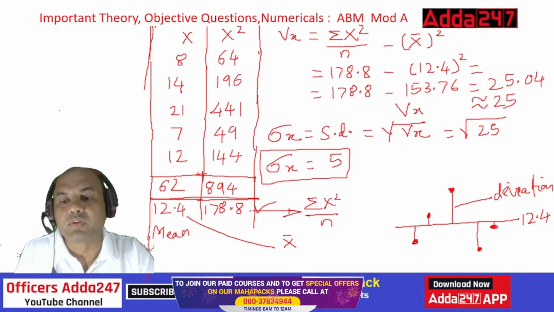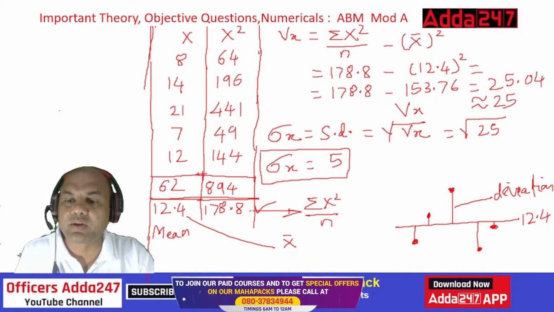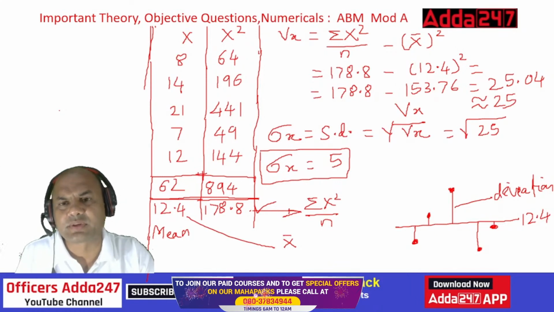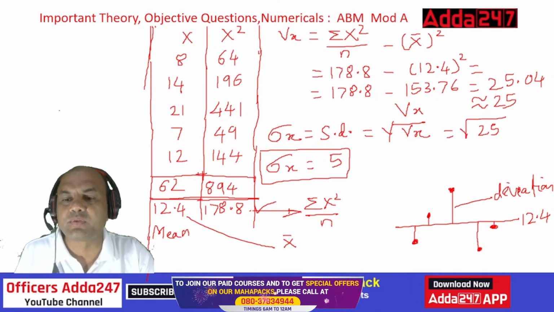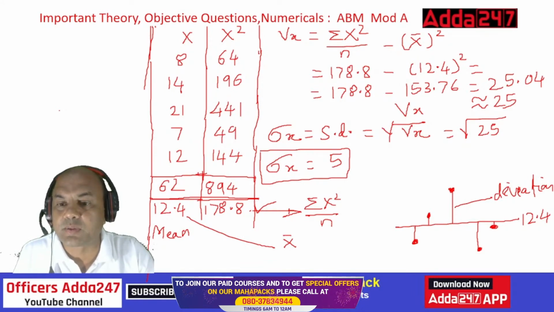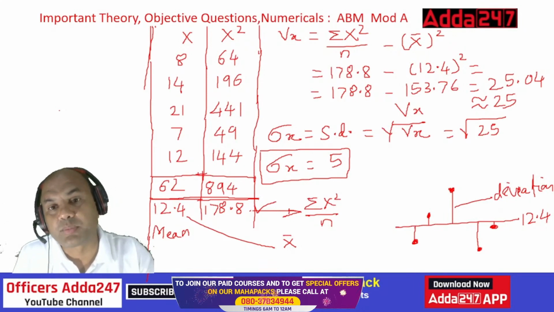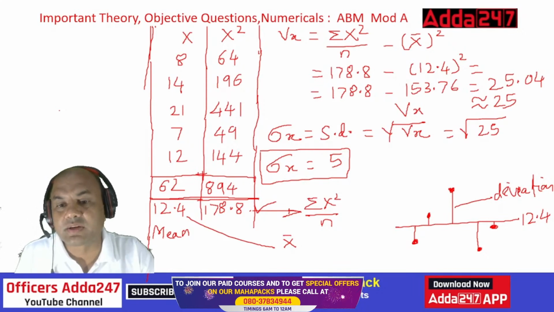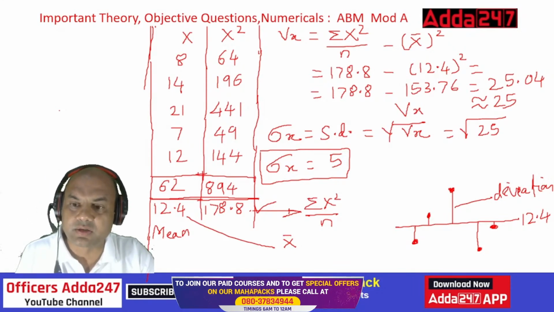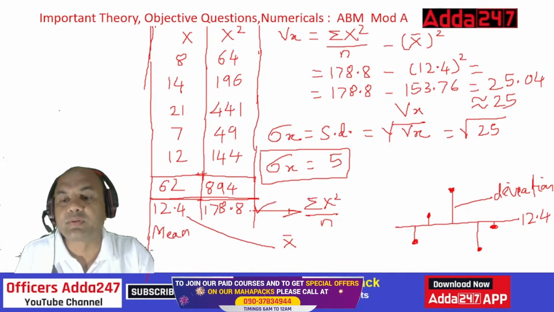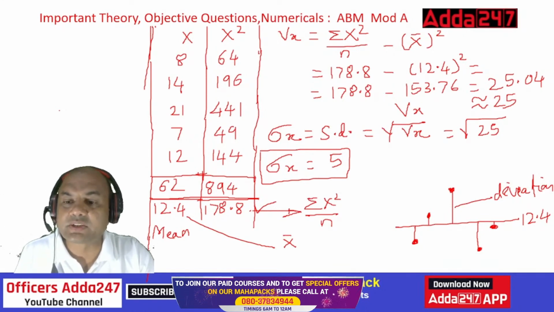So this is my standard deviation. Now what do you mean by standard deviation? If I go on finding the deviations, and then I find a single representative of all these deviations, that will be called standard deviation. It is a single representative of all these deviations. Net effect, you can call it. The net effect of this will be 5. And then what is variance? Variance is the square of all this.